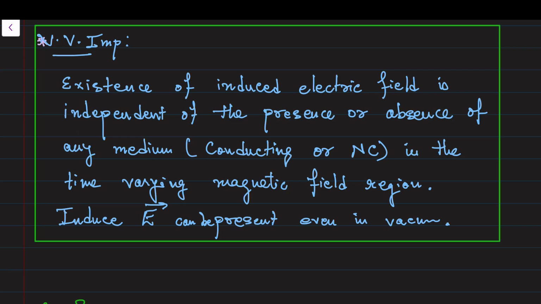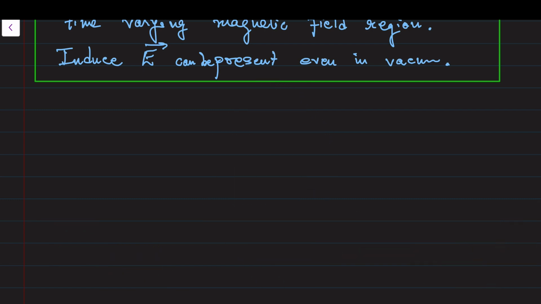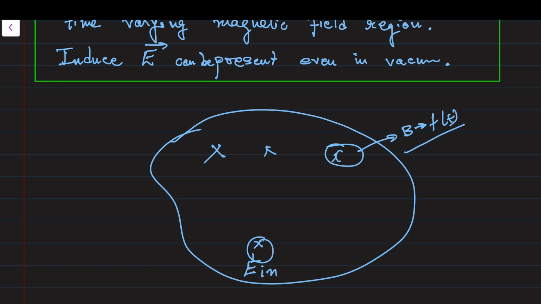Existence of induced electric field, say for example, in this region magnetic field is present and this magnetic field is varying with time. Then the time varying magnetic field will produce the induced electric field. Now, if magnetic field varies with time, induced electric field will be there.